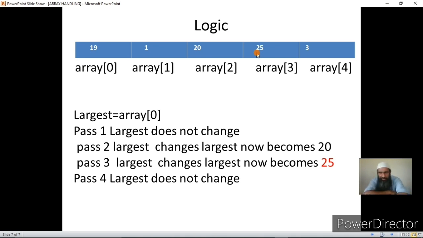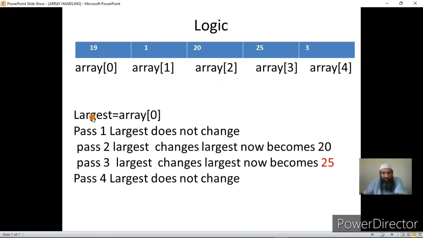We assume the first element is the largest element and compare it with the second element. We'll start the process from the second element. We assume the first one is the largest, so the comparison we are doing is from the second element. The index of the first element is 0, the index of the second element is 1. This is important. So we are comparing index-wise from I to size minus 1. Then once we find the largest element, we are going to display it.